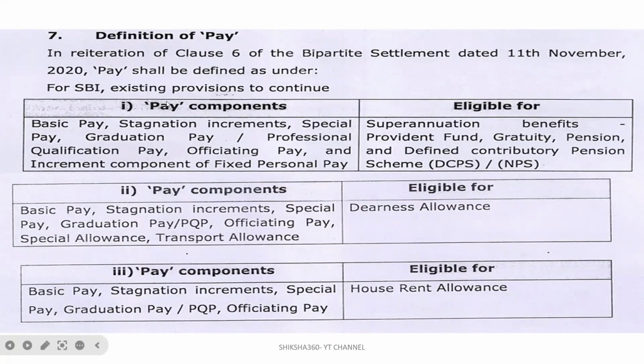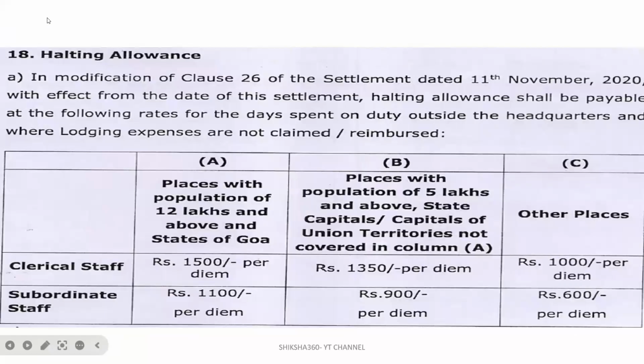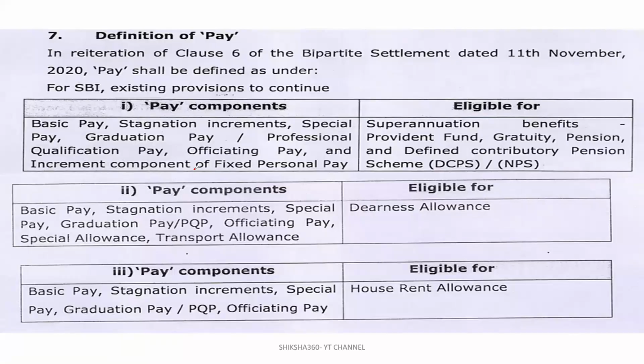So first of all, here we will discuss the definition of pay and what are the components included under that. The definition of pay is a reiteration of clause 6 of the bipartite settlement dated 11th of November 2020, clear. So pay shall be defined as under, clear, pay components and what they are eligible for. Many times there is a demand that special allowance be included under the basic pay, clear. Till now it is not included. So now let's discuss what is to be included under that and what are the benefits of that.